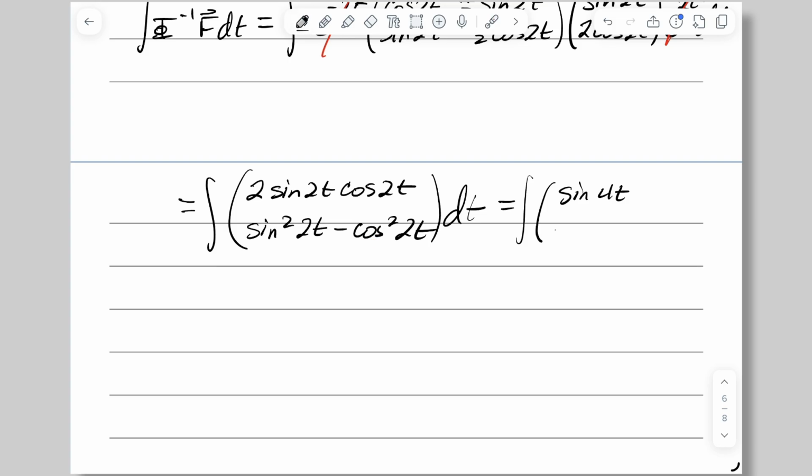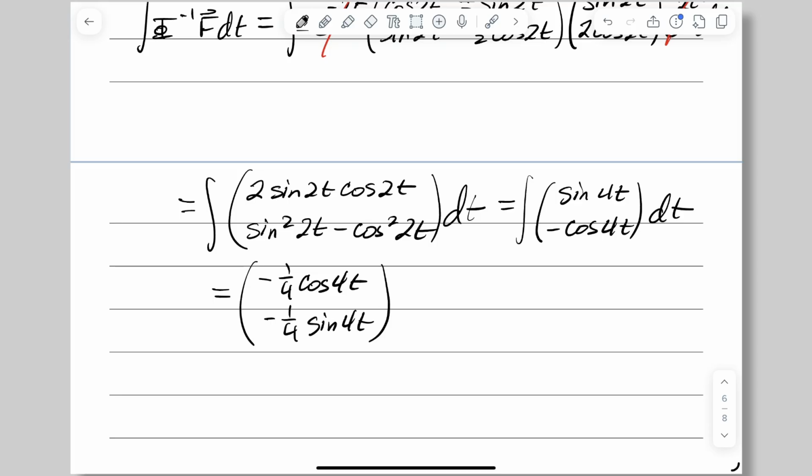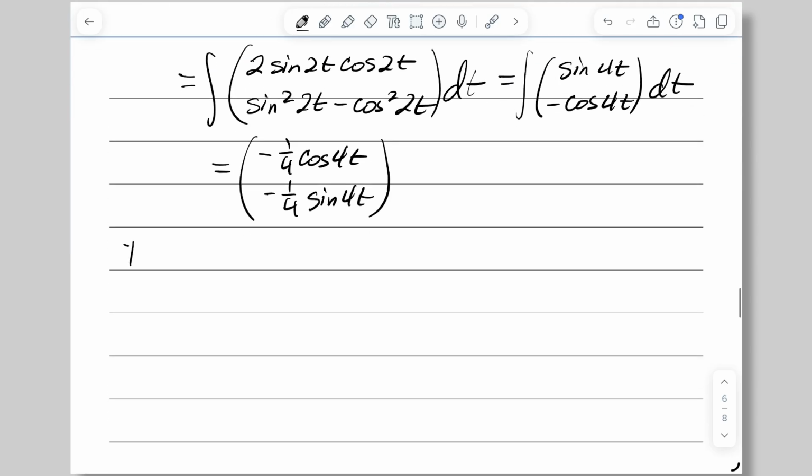So here it's negative cosine 4t. Integrating that with respect to t is going to give us negative 1/4 cosine of 4t and negative 1/4 sine of 4t. From our formula, remember that the fate of this is to be multiplied by phi.